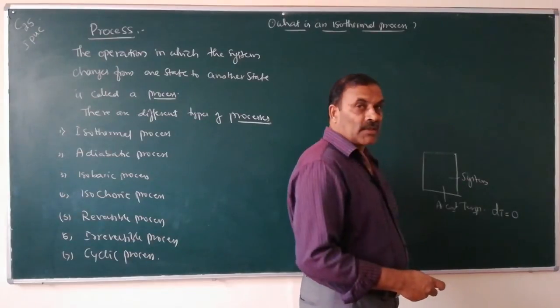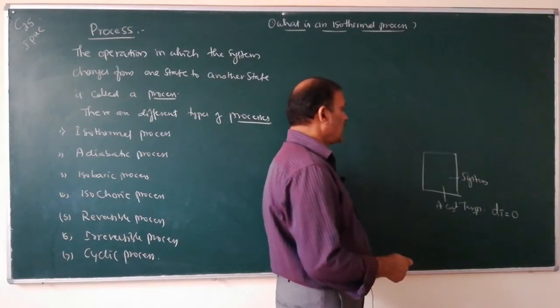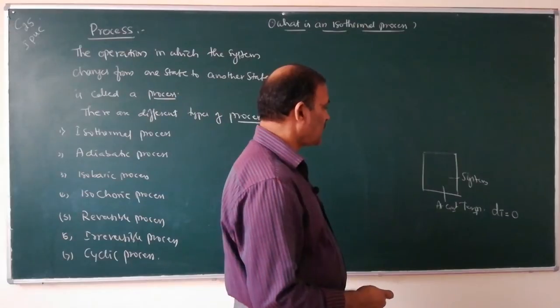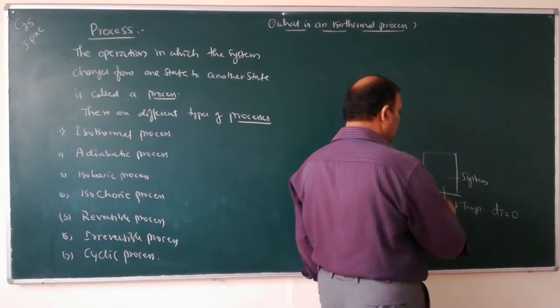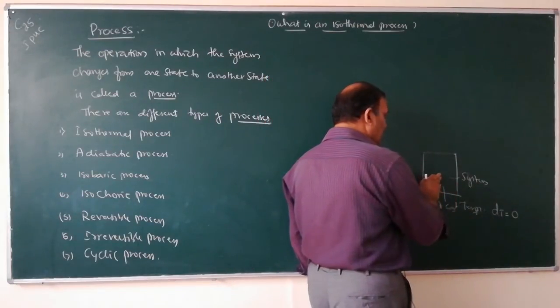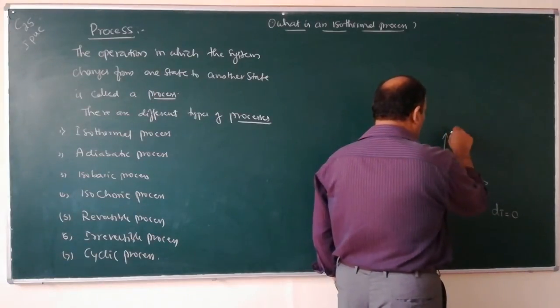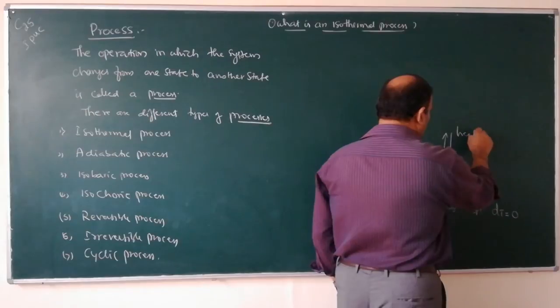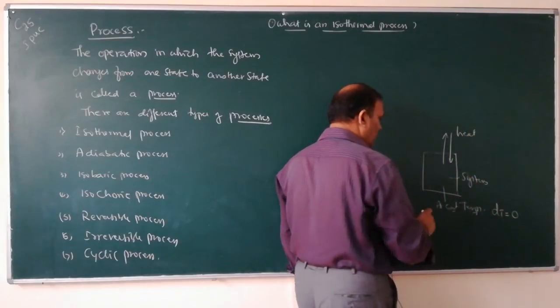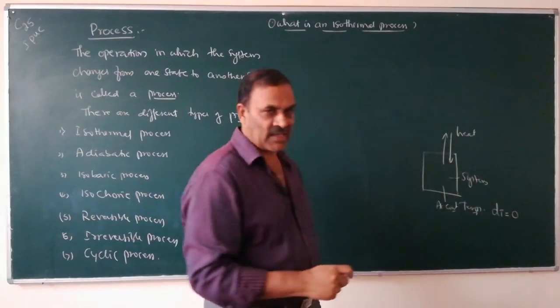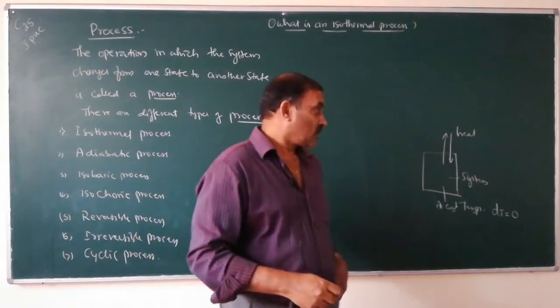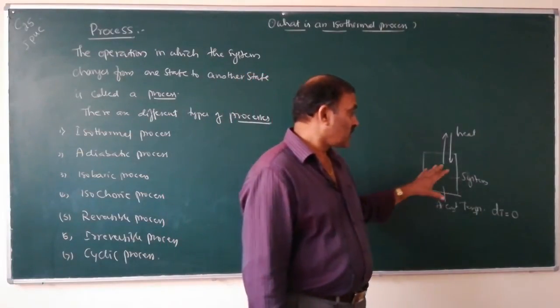So there is exchange of heat between system and surroundings. To maintain the temperature constant, there should be exchange of heat between system and surroundings.